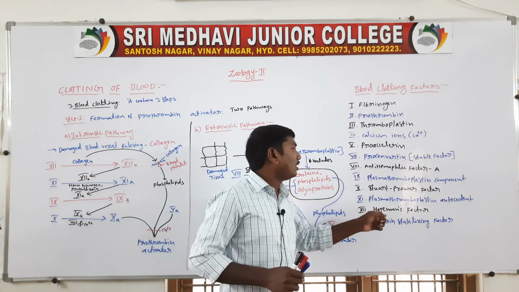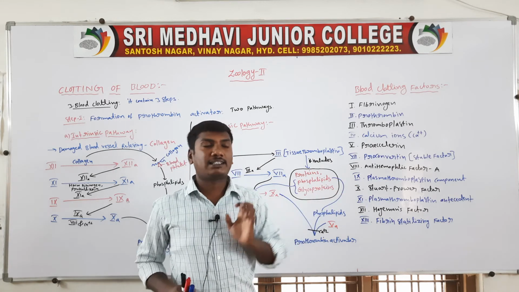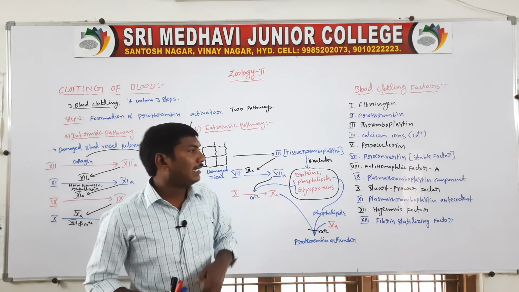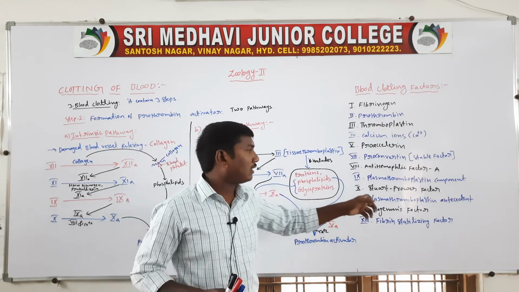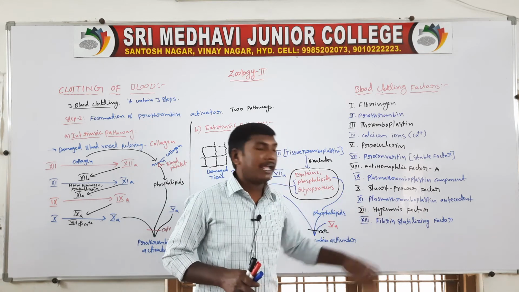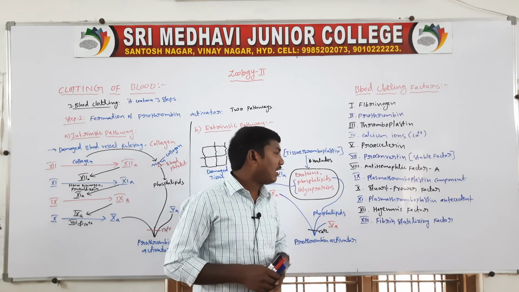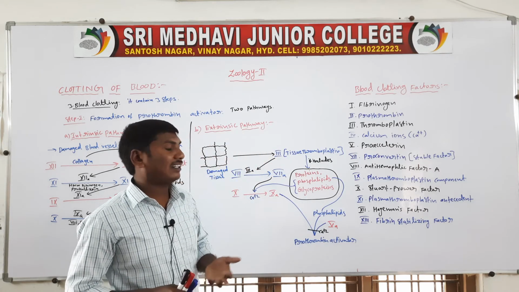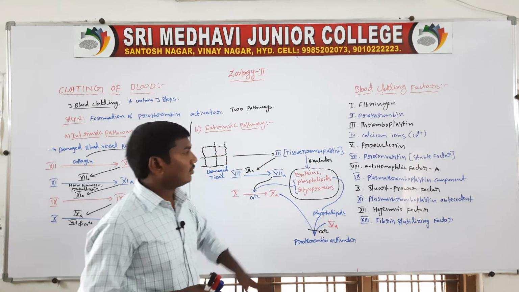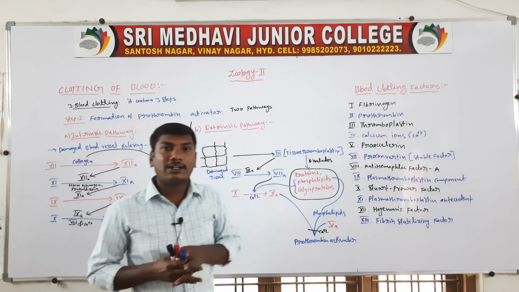Tenth, Stuart-Prower factor. Eleventh, plasma thromboplastin antecedent. Twelfth, Hageman factor. Thirteenth, fibrin stabilizing factor. These 13 factors help in the blood clotting mechanism.